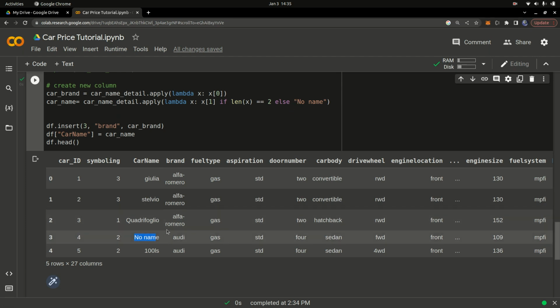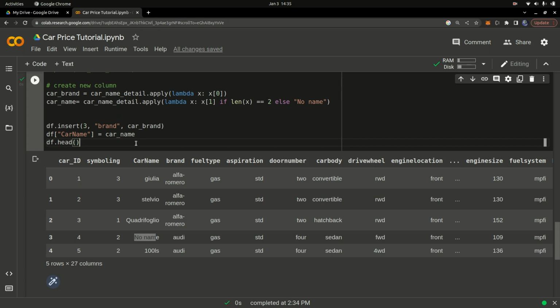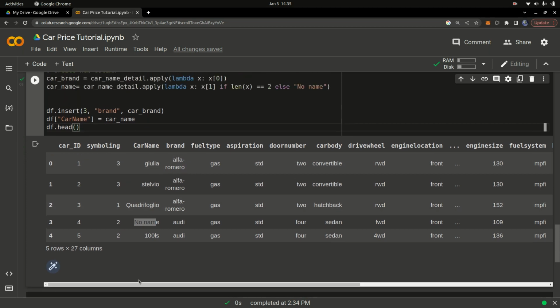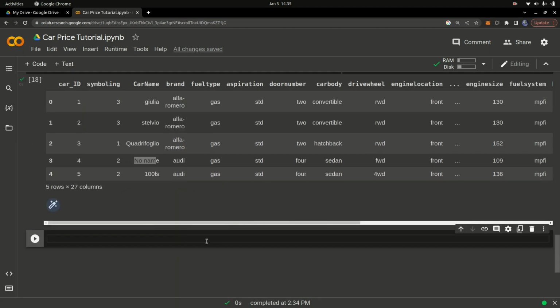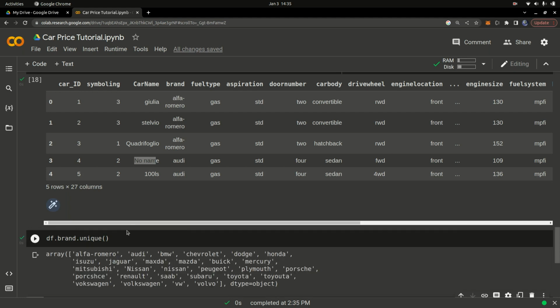So it's fine. Once we have this done, you're going to go ahead and check some brands. Let's check the unique brands that this car has. So you're just analyzing the data, trying to see what data you have and all that. We're going to say df.brand, sorry, the brand dot unique. So you're saying df, getting the car brand column, and checking how many unique values we have in there. So how many unique brands we have. You can see we have this amount of unique brands.